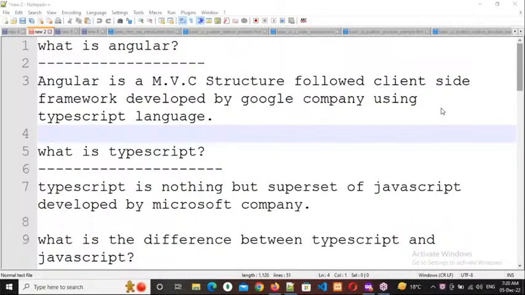That is also only on that particular user's computer. But server-side technology means we can store our data in a database, so everybody can see the same data. For example, Amazon.in. The data you see on Amazon.in is coming from the database only. So everybody in India can see the same information, the same shoes. That is the difference.